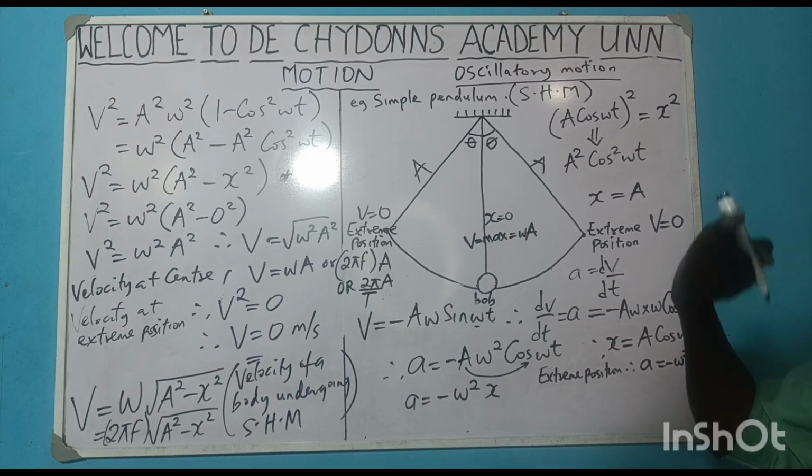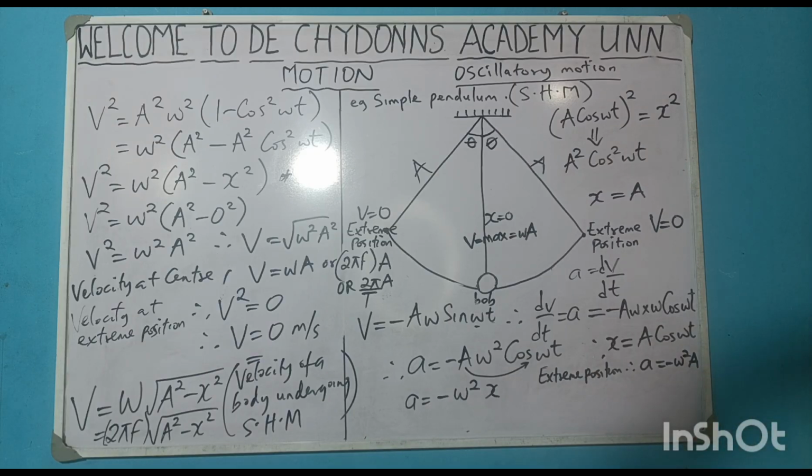It's just to call attention that it is directed toward the center. So in the options, you might see minus or you may not see the minus, whichever is the case. If there is no minus there, still go with your answer, because the minus is telling us it is directed towards the center, and it must direct towards the center.